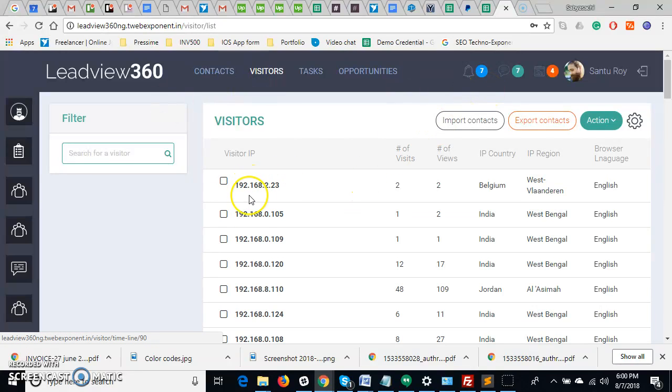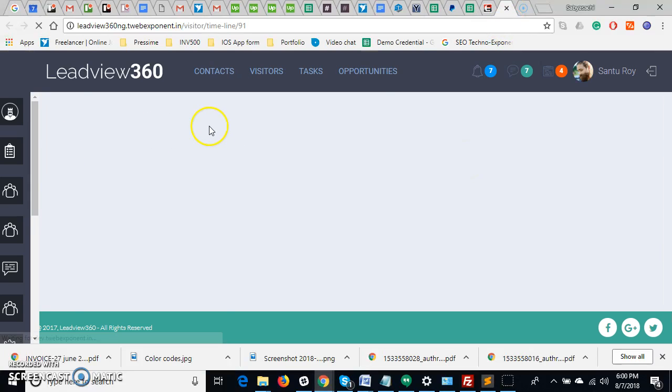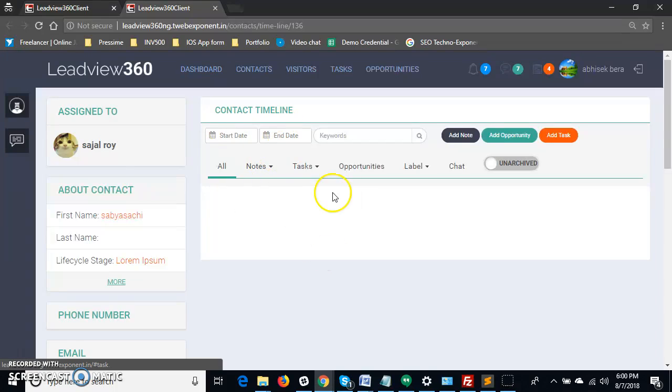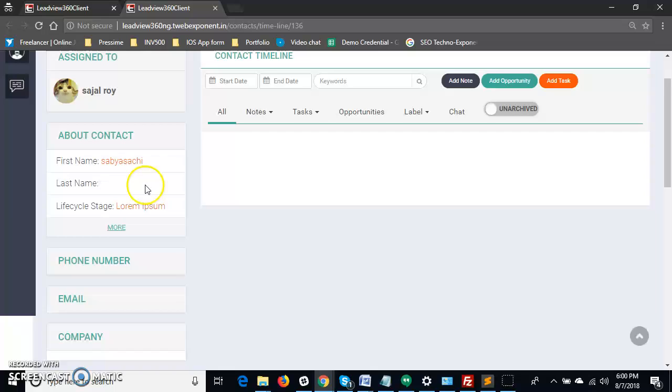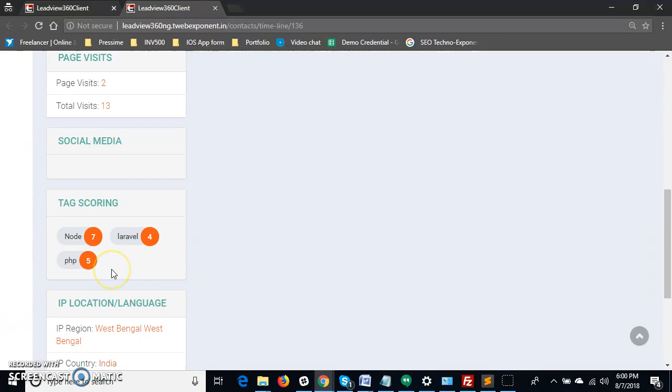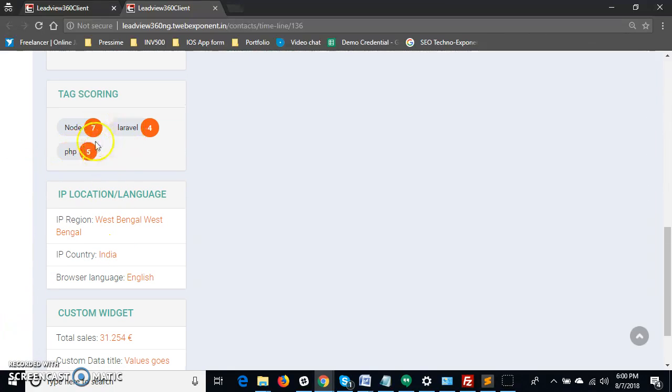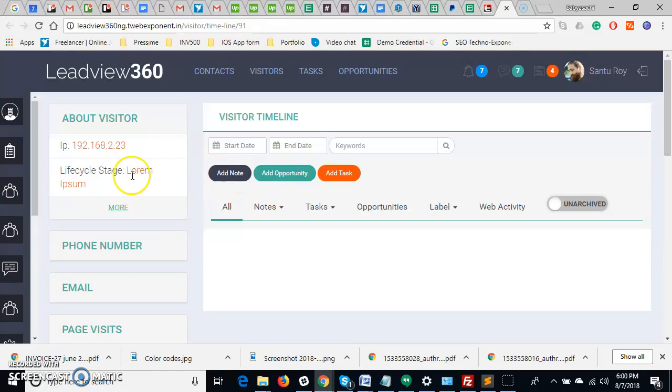Yeah, you can see all the visitor list and their timeline. This is the user I chatted with, his timeline name. He doesn't have any last name, so these are his timeline. What is the tag he used, that is also there.